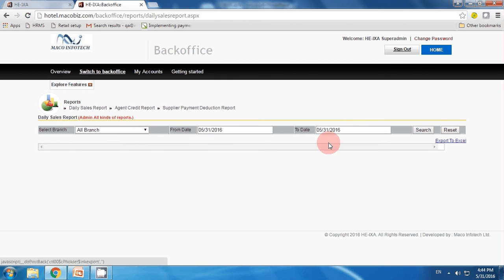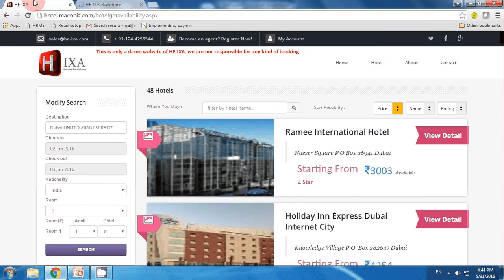So this is all about the admin panel of this hotel booking management system, or this is called online booking management system, and this is the home page or website. So this is a complete online booking management system.